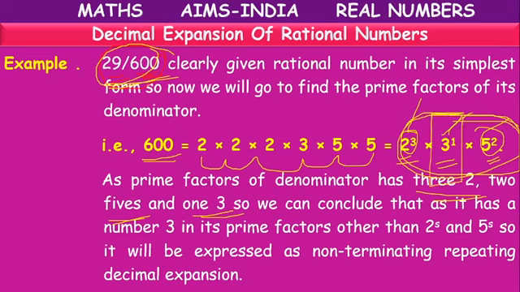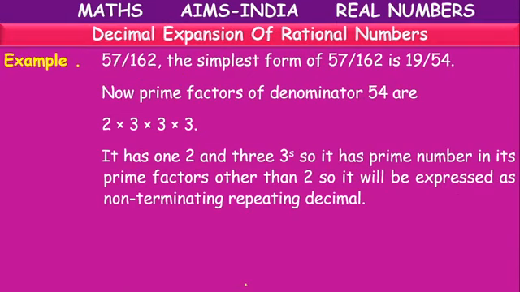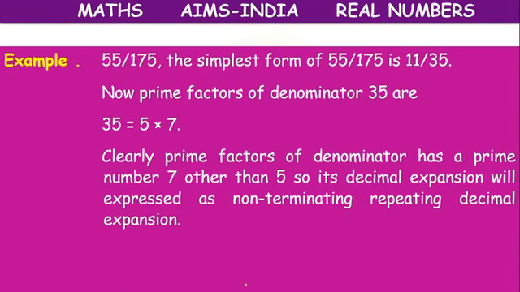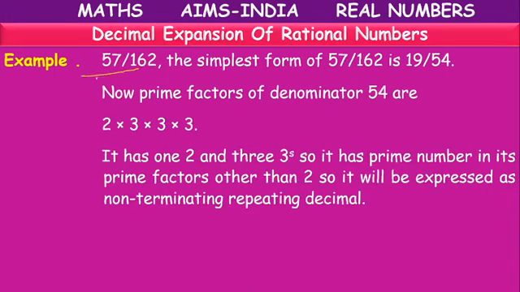Another factor is there. So that's why this is an example of a non-terminating repeating decimal expansion. So next, another example, 57 by 162. Is it in simplest form?